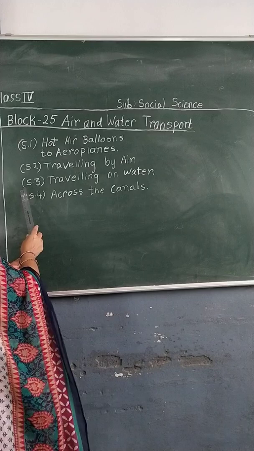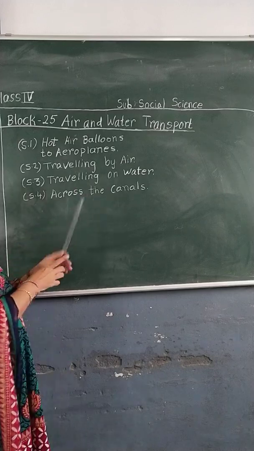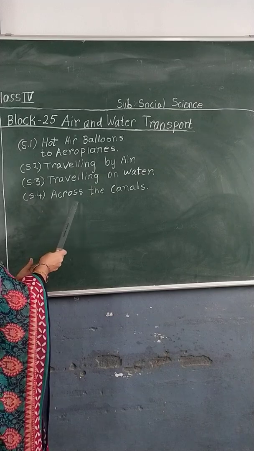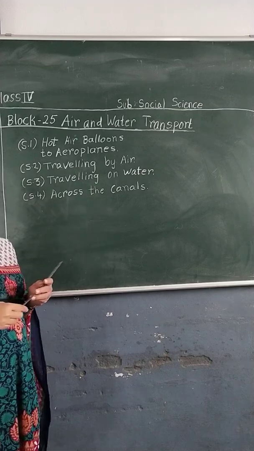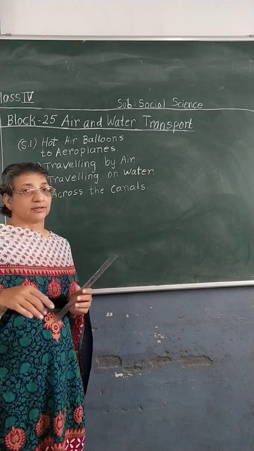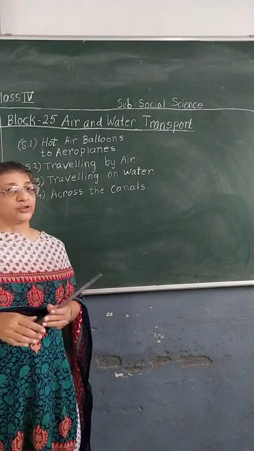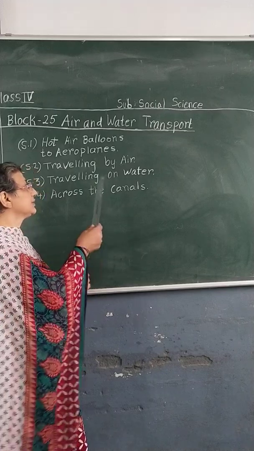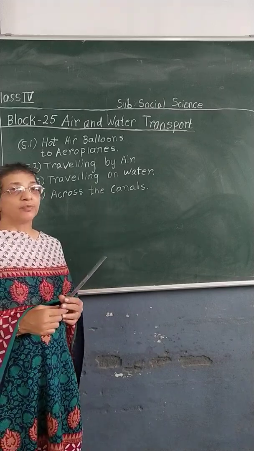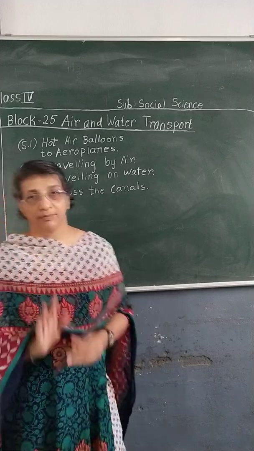S3, traveling on water. S4, across the canals. I showed you the Suez Canal and Panama Canal in that map. I showed you all of these things. We have completed our portion.